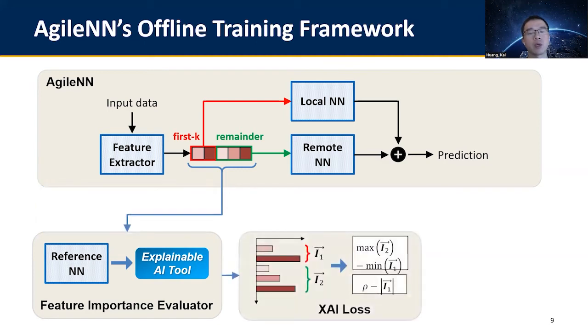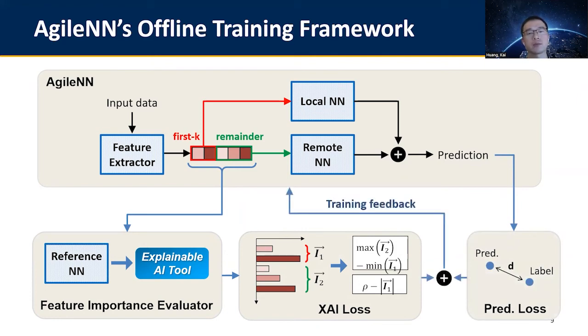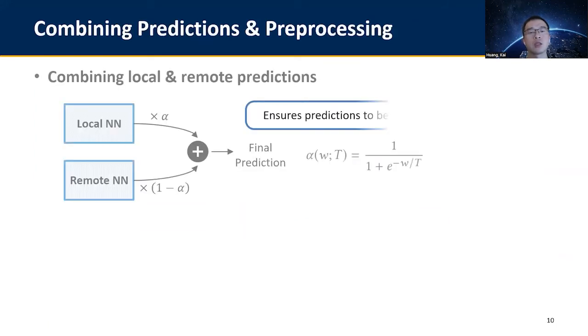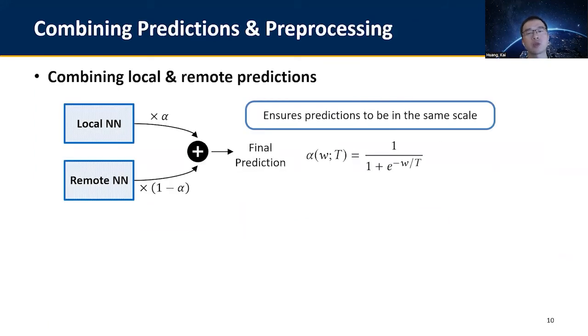The evaluated importance scores will be used to construct the XAI loss function as described before. And the training is also supervised by the regular prediction loss function to ensure inference accuracy. The local and the remote neural networks are trained to combine the predictions together for a final prediction.